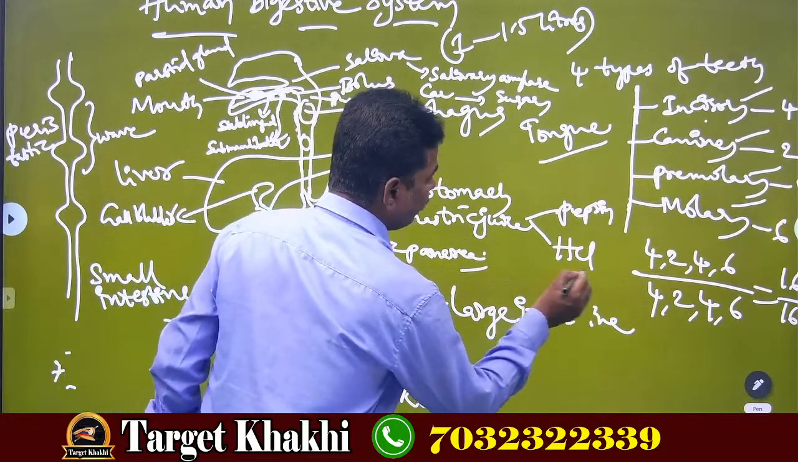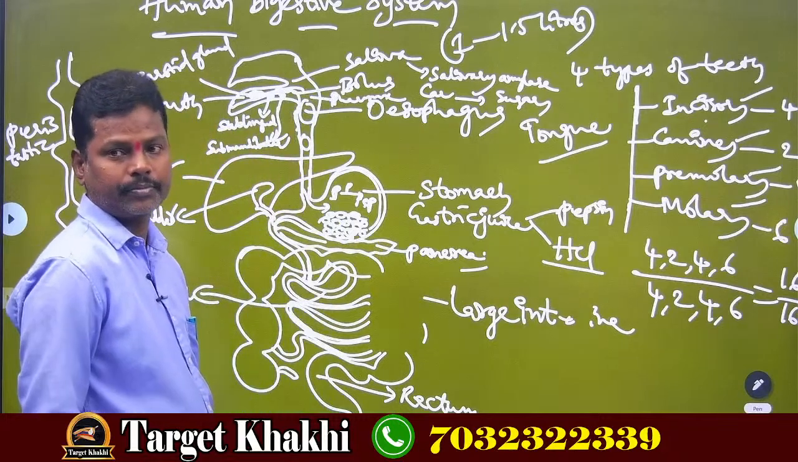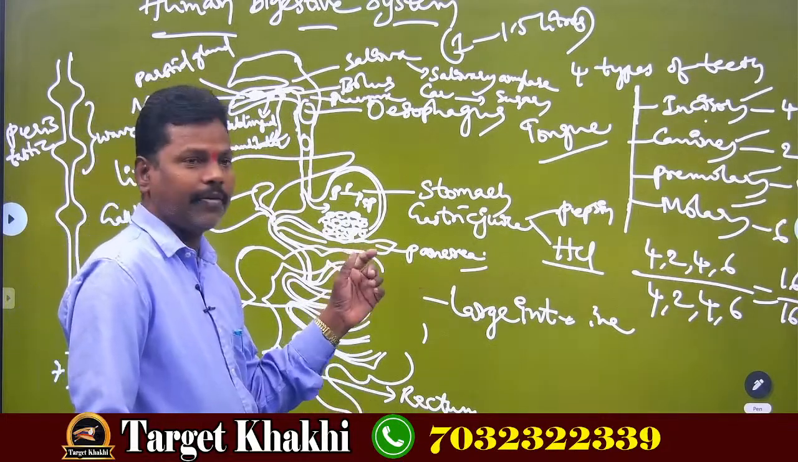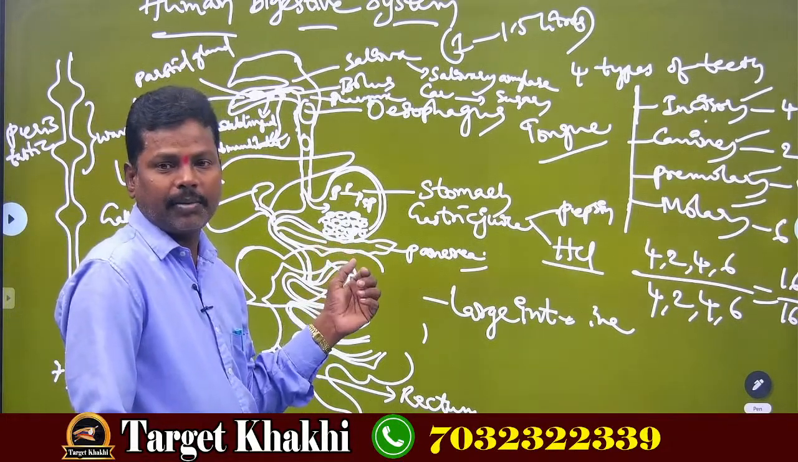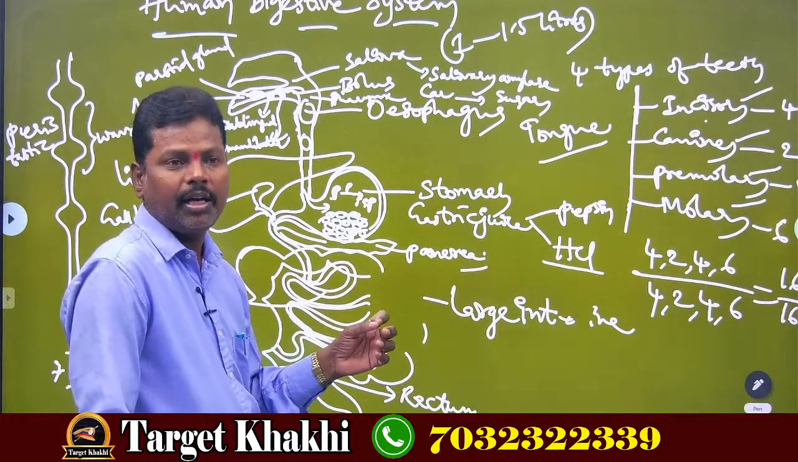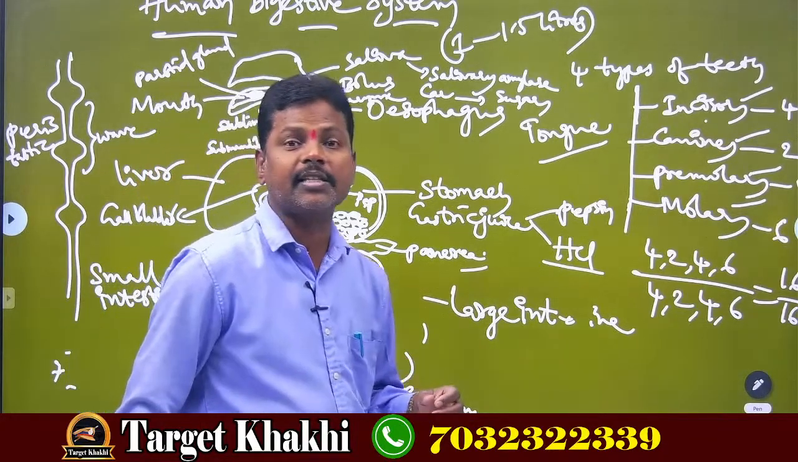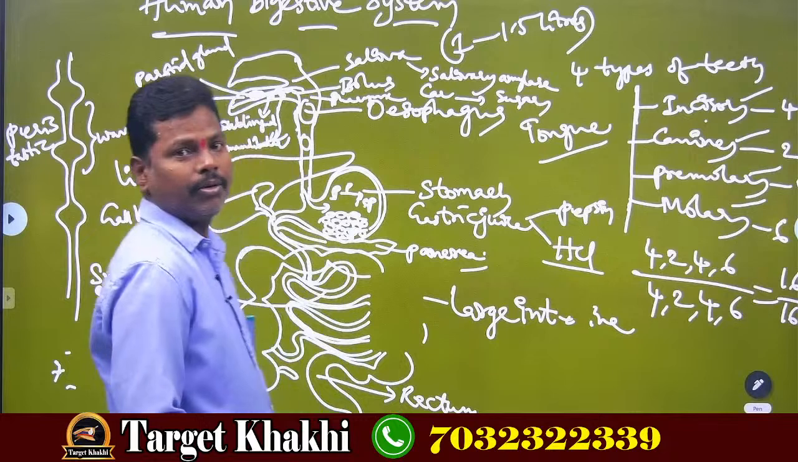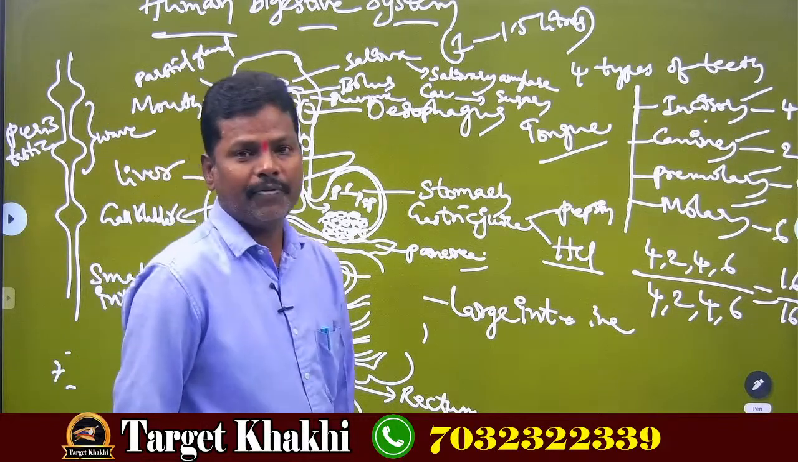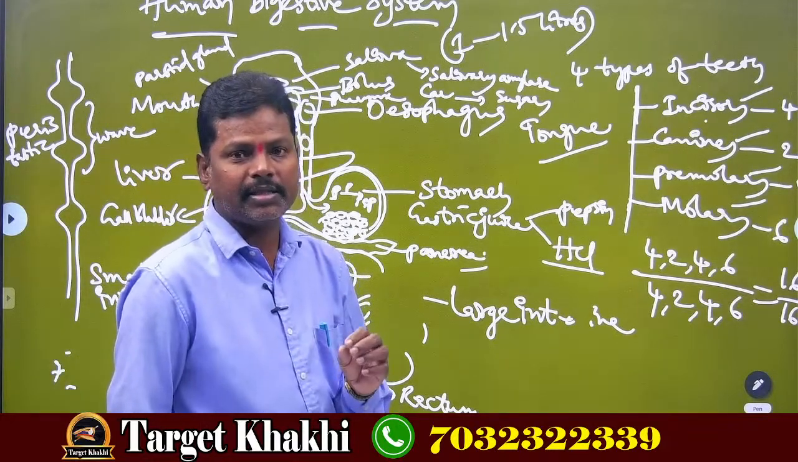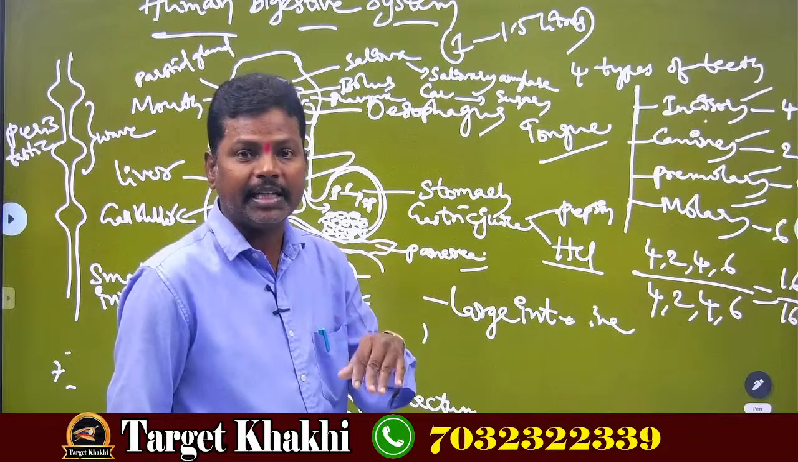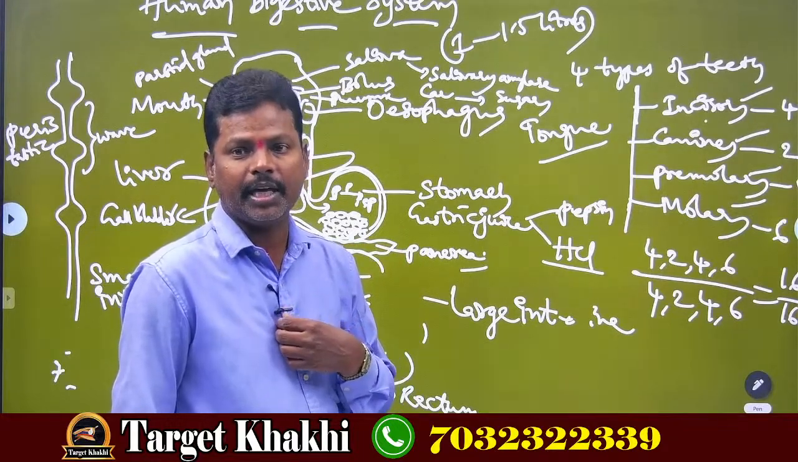But what is the role of HCl in our body? The role of HCl in our stomach is nothing but it is used to kill the harmful bacteria which enter along with our food. Once again, the role of HCl is that it kills the unwanted bacteria which enter into the stomach.